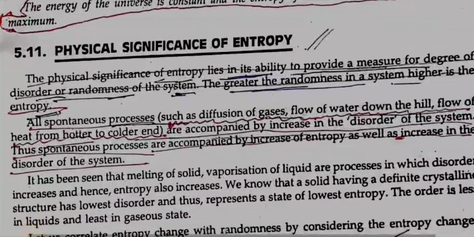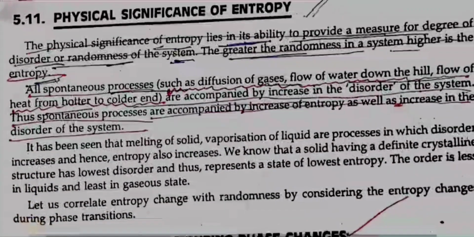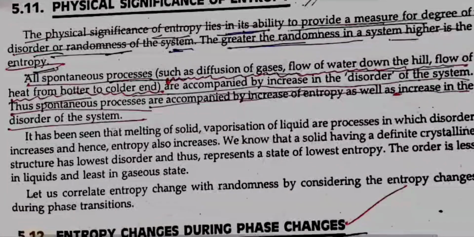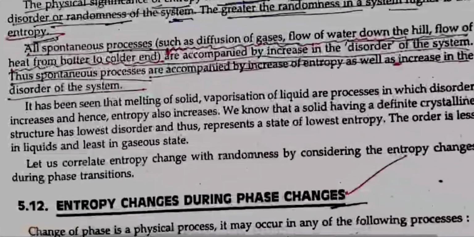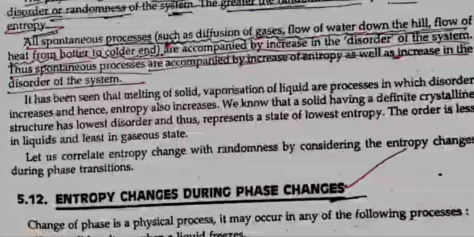towards maximum. 5.11 Physical significance of entropy. The physical significance of entropy lies in its ability to provide a measure of the degree of disorder or randomness of the system. The greater the randomness in the system, the higher is the entropy. All the spontaneous processes such as diffusion of gases, flow of water down the hill, flow of heat from hotter to colder body are accompanied by increase in the disorder of the system. Thus, spontaneous processes are accompanied by increase of entropy as well as increase in the disorder of the system.